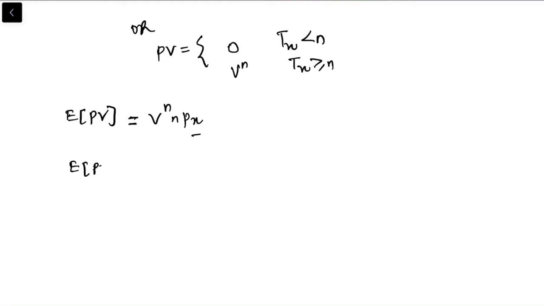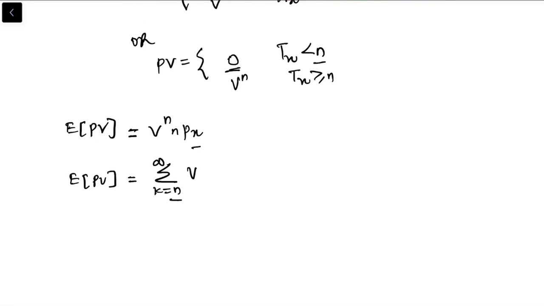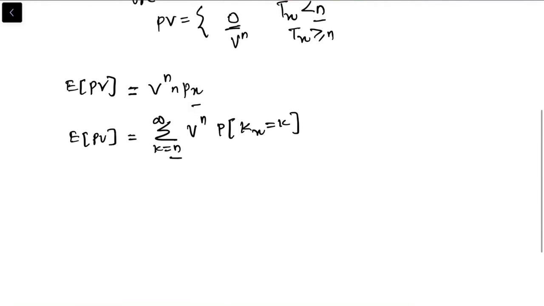So let's look at that as well. The expectation of present value is the summation from k equals n to infinity of v to the power n times the probability Kx equals k. We can take v^n common, so v^n times the summation from k equals n to infinity of the probability.